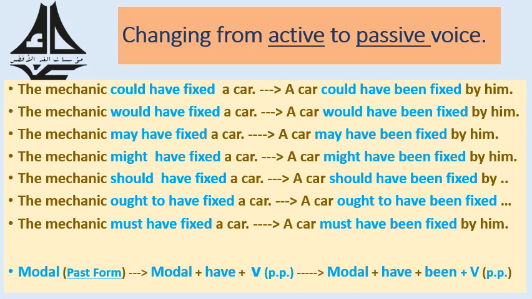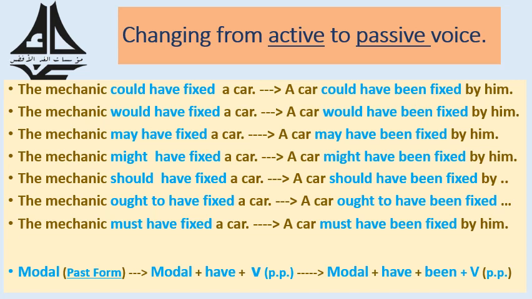A car may have been fixed by him. The mechanic might have fixed a car. A car might have been fixed by him. The mechanic should have fixed a car. A car should have been fixed by him. The mechanic ought to have fixed a car. A car ought to have been fixed by him.